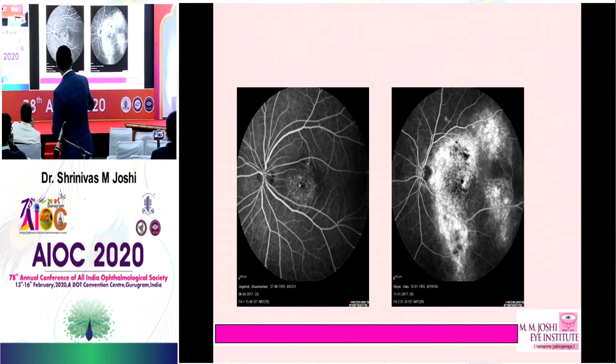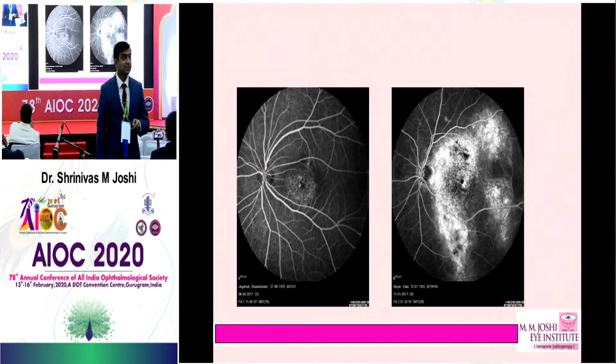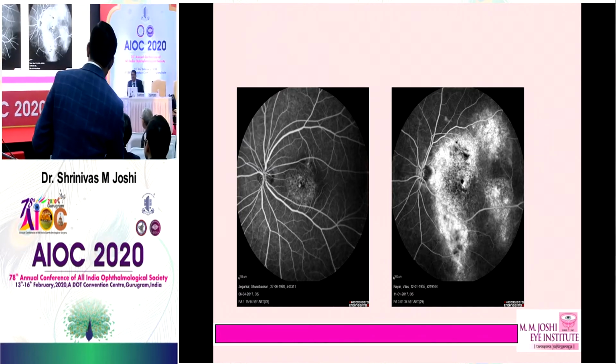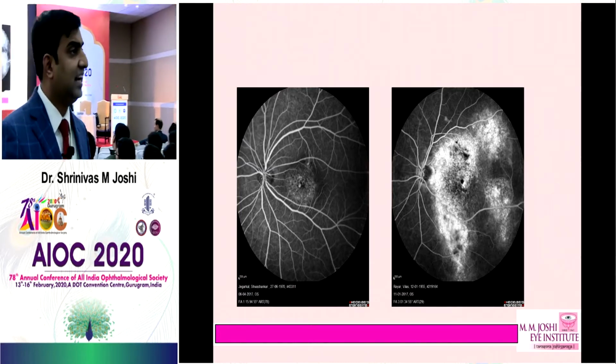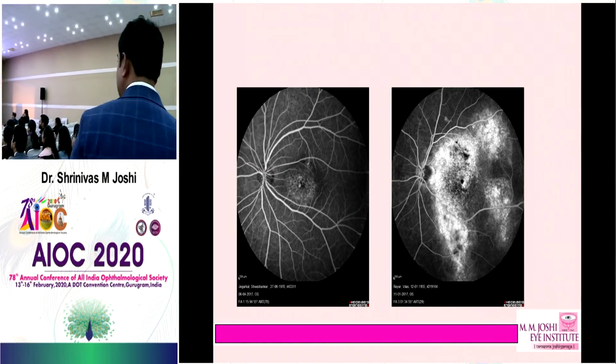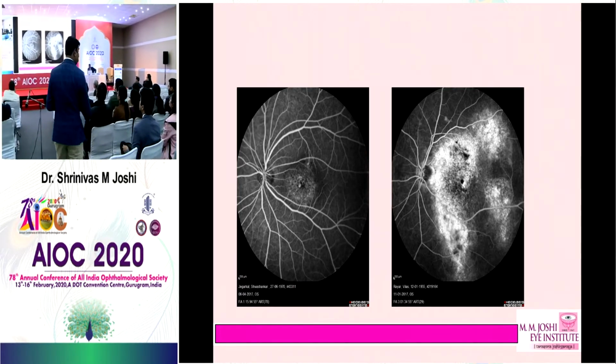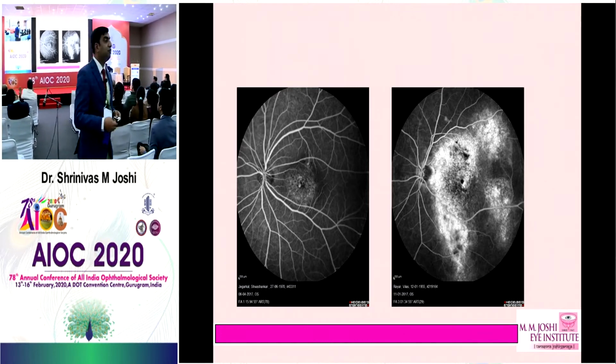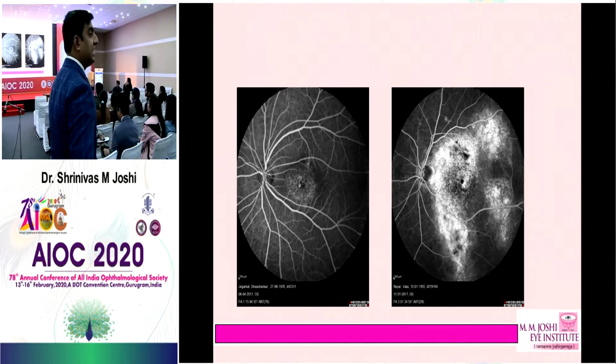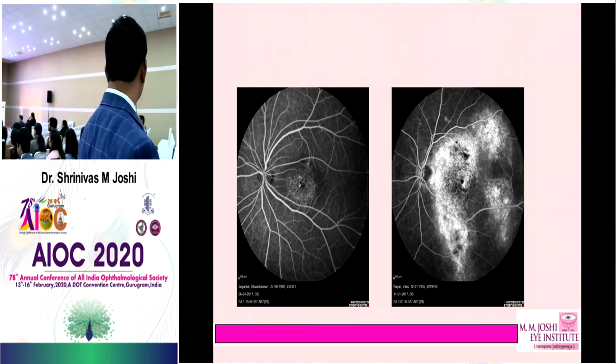And what is this you see? You see the tract here, right? What are these? Multiple areas of hyperfluorescence. Yes? Tract. I'm giving you a sign: tract, leakage. Very good. CSCR. This is the case of chronic CSCR, where you can see all of this is due to the transmission defect or the window defect. It's not due to the actual leakage. It's the case of chronic CSCR which is settled.